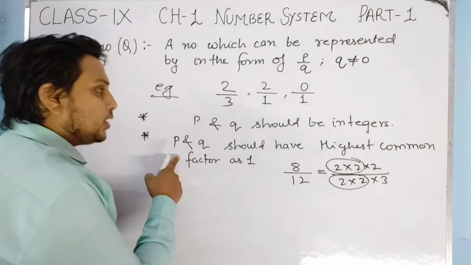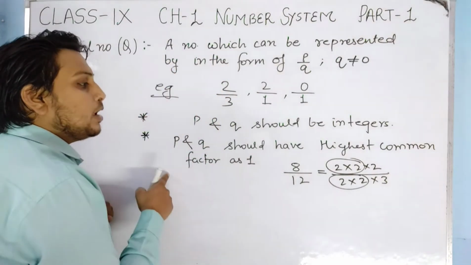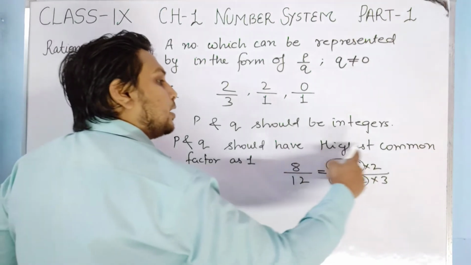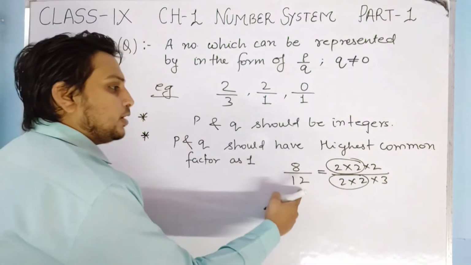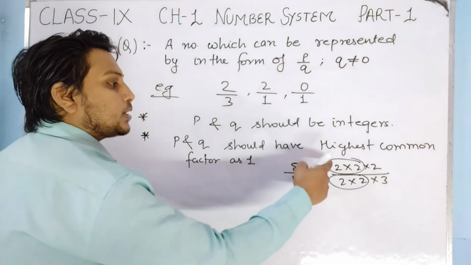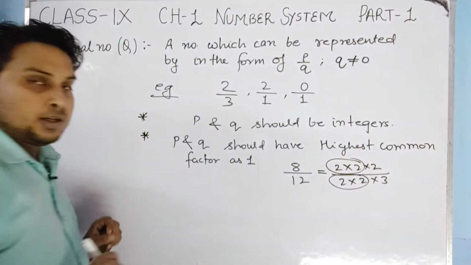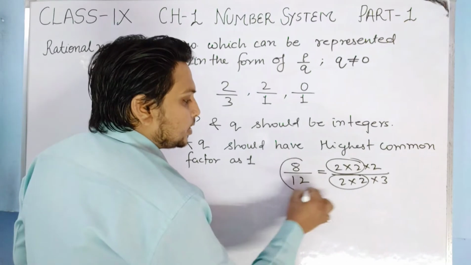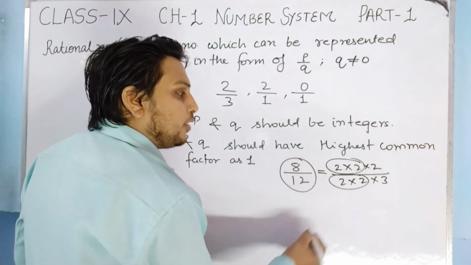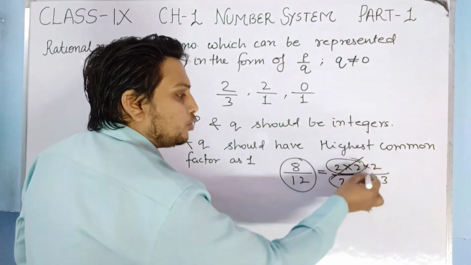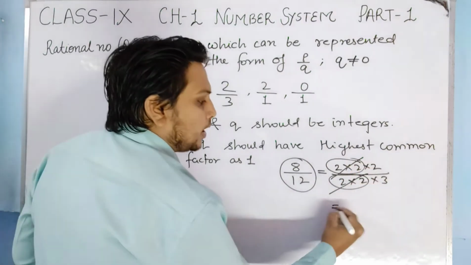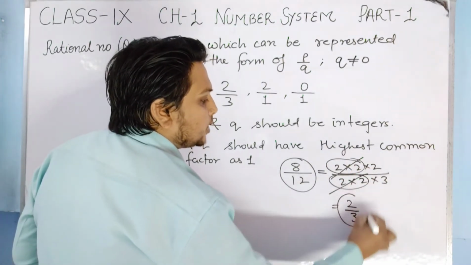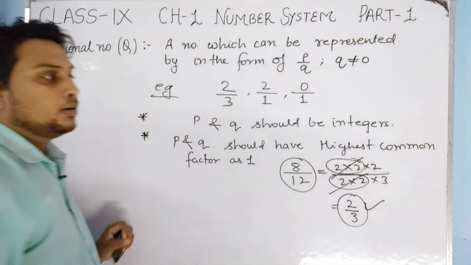But in the definition of rational number, we have said that it should have highest common factor as 1, means it should not have any other common factor. So this is not a proper rational number. If 2 and 2 are cancelled out, and 2 by 3 is left, this is a proper rational number.